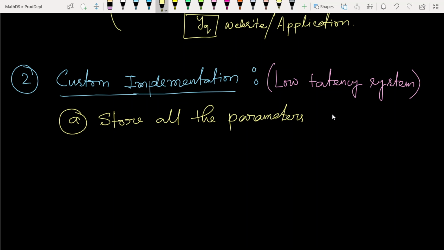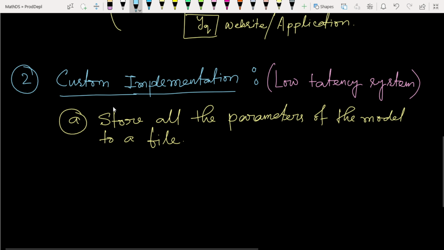It may be some kind of dictionary or hash table. Instead of storing the whole model, we simply store only the parameters of the corresponding model to a file.